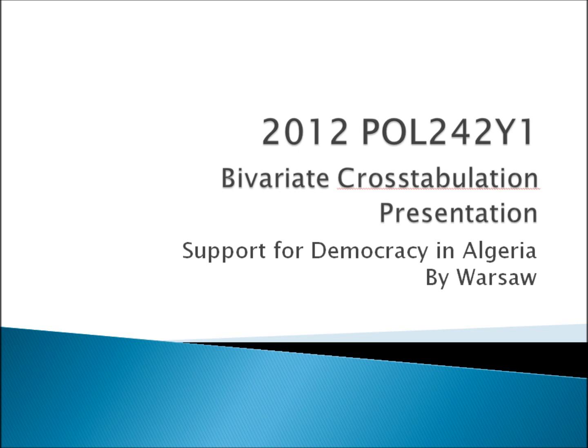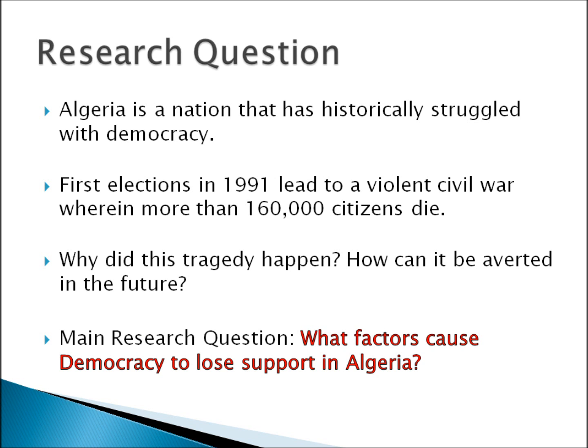I'll be analyzing support for democracy in the country of Algeria. As a nation, Algeria has historically struggled with becoming democratic. The first national elections in 1991 led to a violent civil war wherein more than 160,000 members of the population died. One question a political scientist would ask after hearing this would be, why did this happen? How can we prevent tragedies like this from occurring in the future?